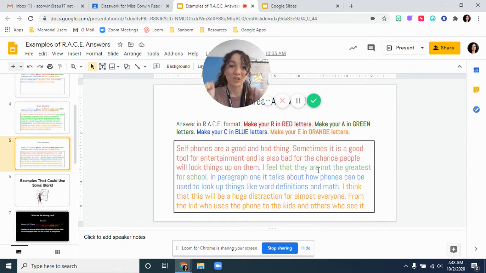So that's answering, do you think we should have phones in school? C, in paragraph 1, perfect, nice citing the text. Paragraph 1, it talks about how phones can be used to look things up like word definitions in math. And E, I think that this will be a huge distraction for almost everyone, from the kids who use the phones to the kids and the others who see it. So this had my R, A, C, and E.